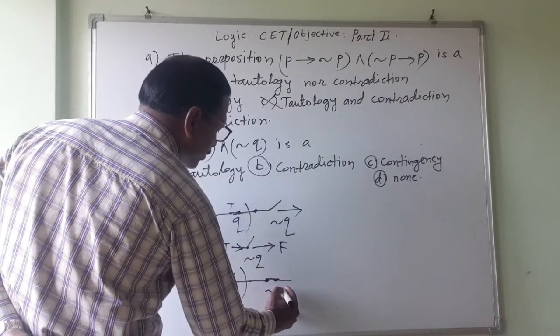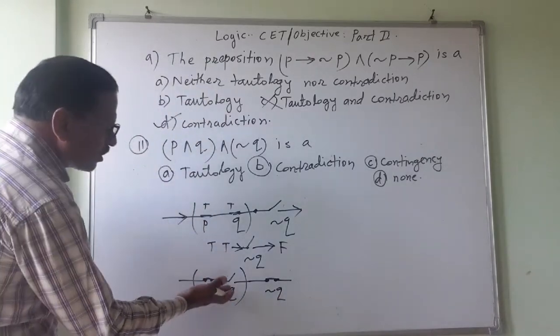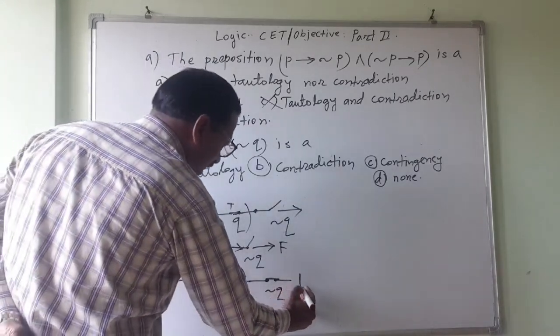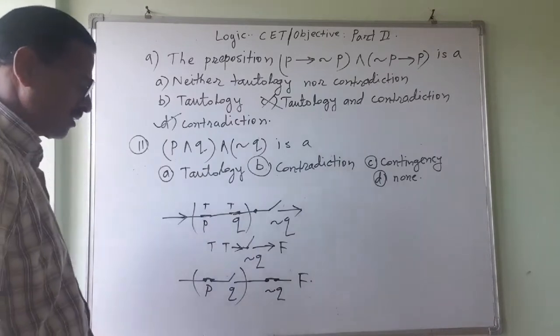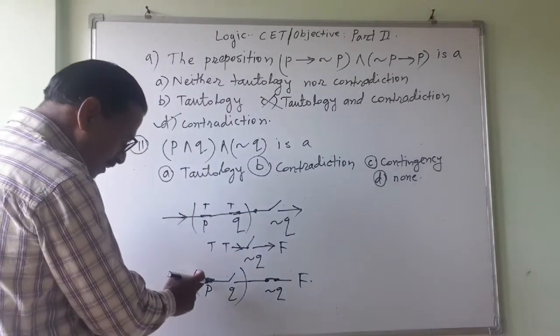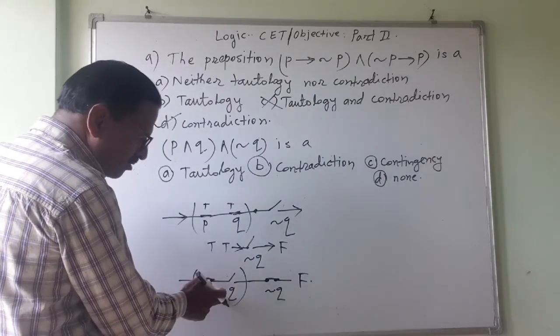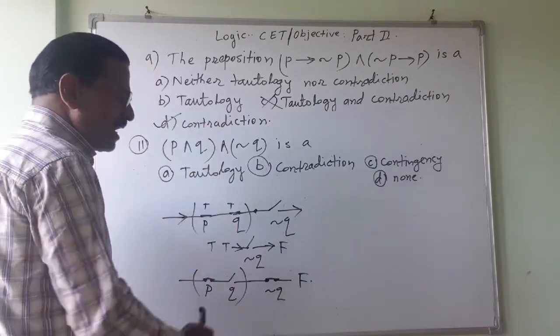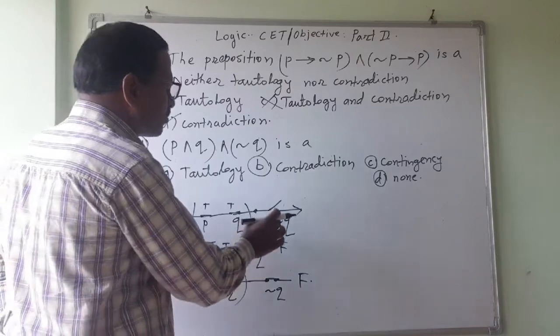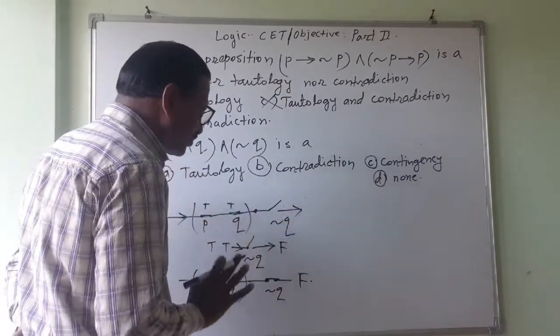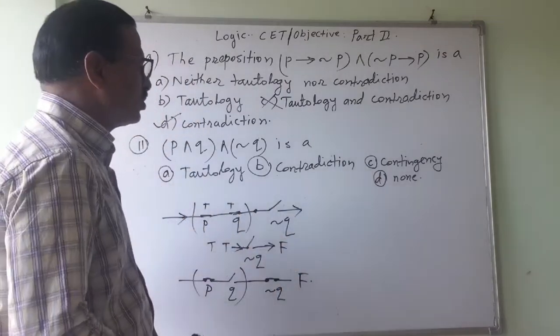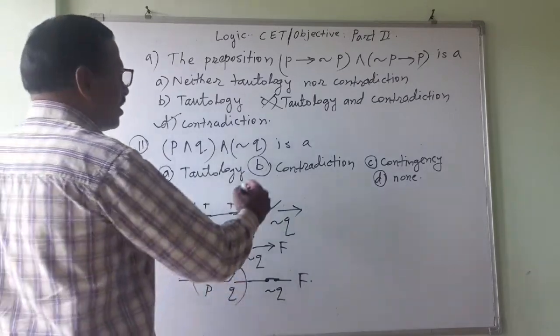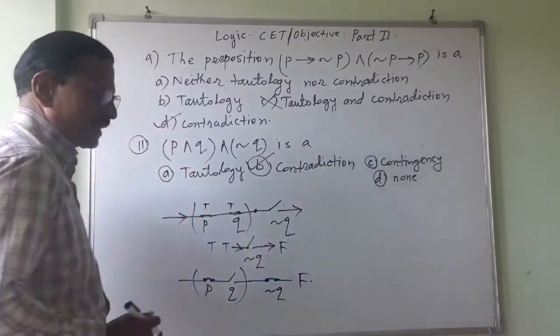This is negation Q. Then also the current from this will not come, then again it is false. Now if suppose this is off and this is on. So anyhow the current has to come through negation Q and it will never allow. So every time it will be a contradiction. This will be the correct answer.